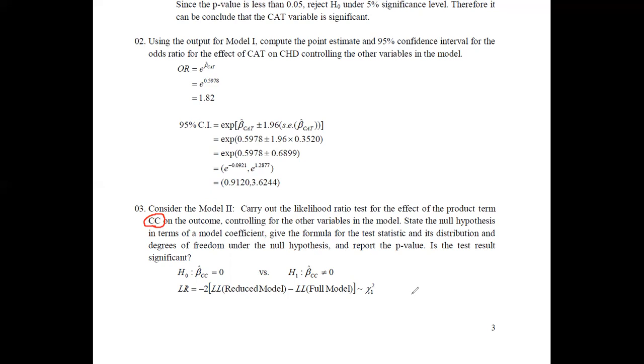And if you need to test this using the likelihood ratio, you can write it in this form: minus 2 times the log likelihood of the reduced model minus the log likelihood of the full model. And this follows a chi-square distribution with 1 degree of freedom. Same as previously, the distribution for the null hypothesis is chi-squared with 1 degree of freedom. Even though you are using the likelihood ratio, you have to use this chi-squared distribution with 1 degree of freedom.